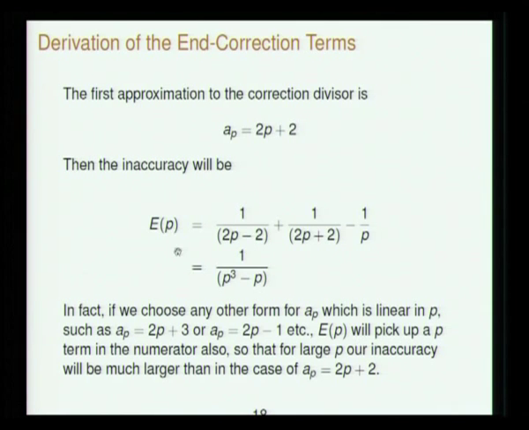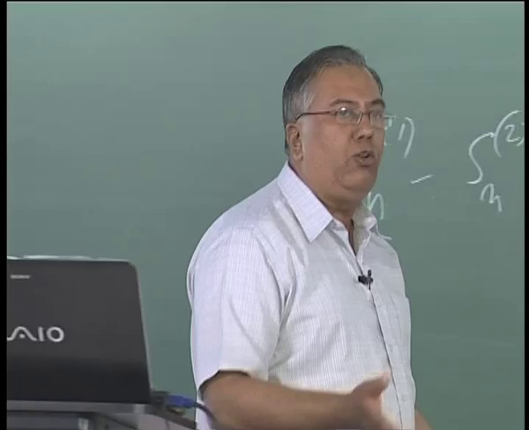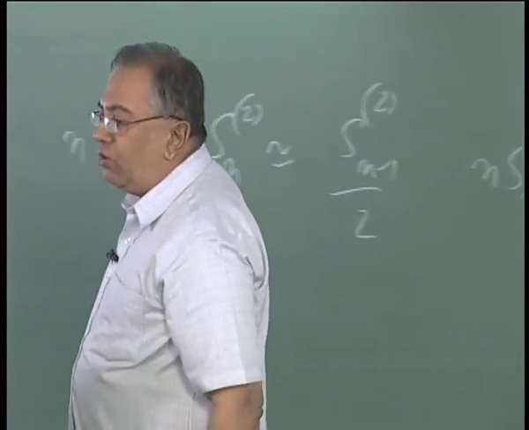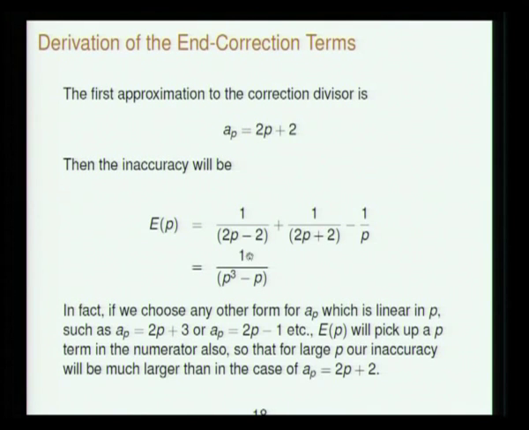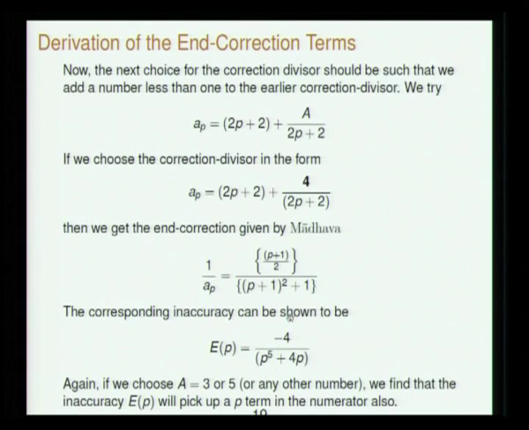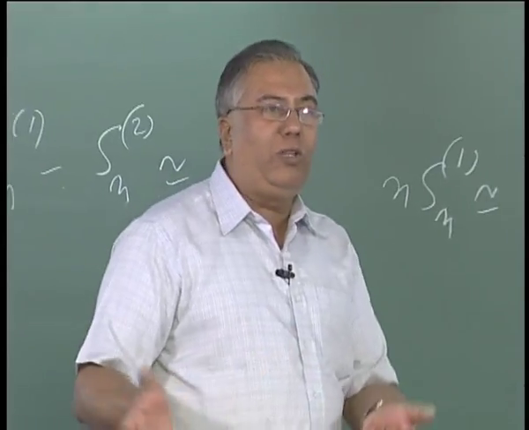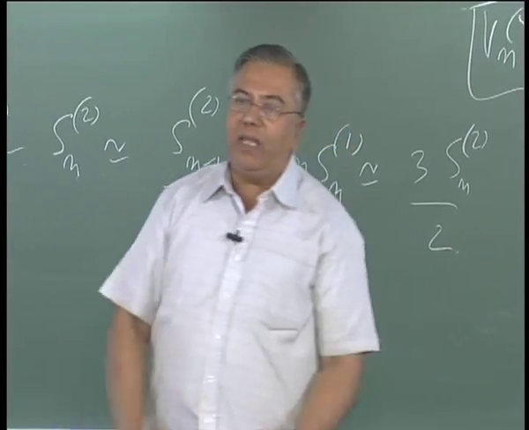What is the disadvantage? As P becomes very large, this goes to 0 much faster than the other one. So this is a better term for the inaccuracy to have, so that for fairly large P you have a reasonably accurate result, whereas if you had chosen AP equal to 2P plus 3, it will only go like 1 over P squared instead of like 1 by P cubed. And you can already see that the Madhava transformed series is also coming in this. After all, this expression for Sthaulya is what Madhava manipulated in this equation itself too, and that procedure was called Sthaulya Parihara. So use the error corrections in the series itself to transform the series.